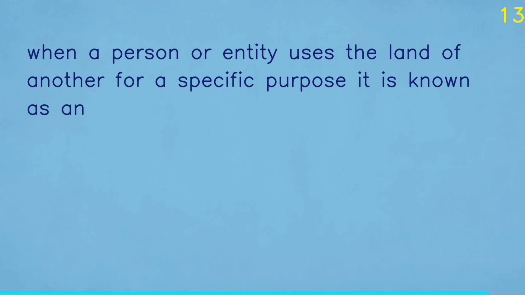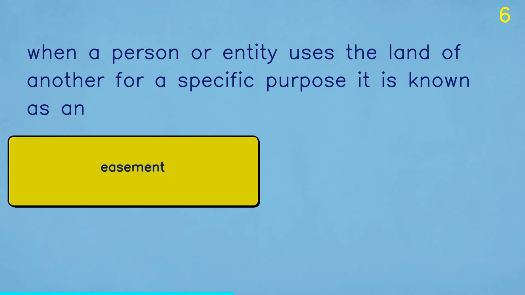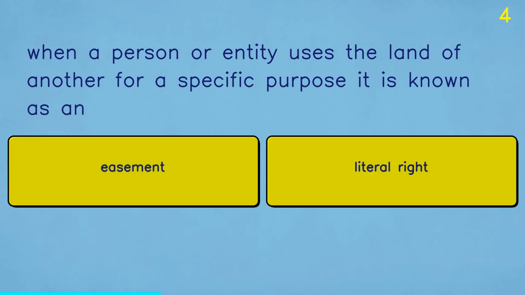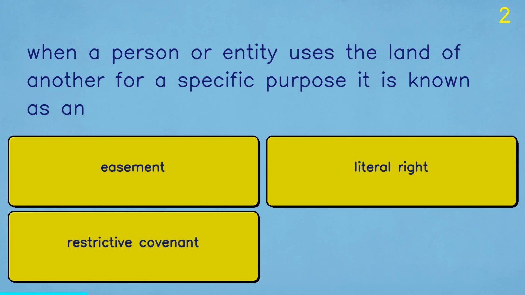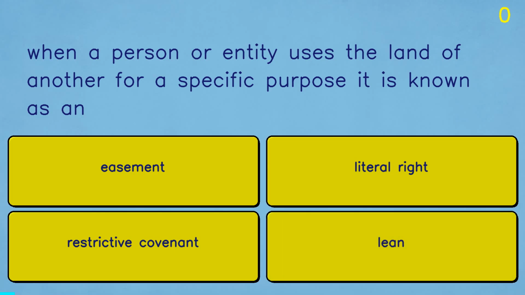Question 5. When a person or entity uses the land of another for a specific purpose, it is known as an: A. Easement. B. Literal right. C. Restrictive covenant. D. A lien. The correct answer is easement.